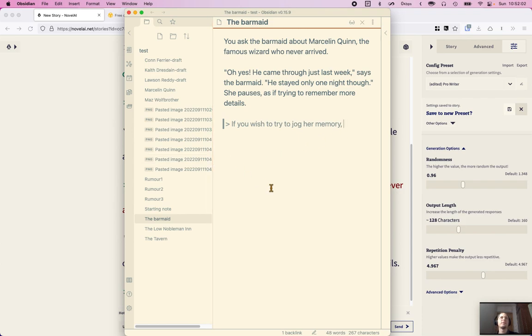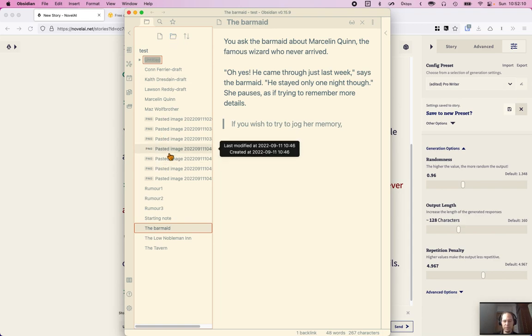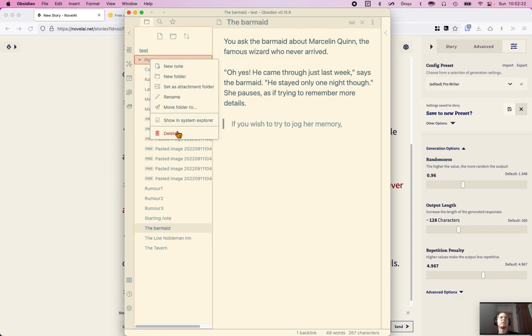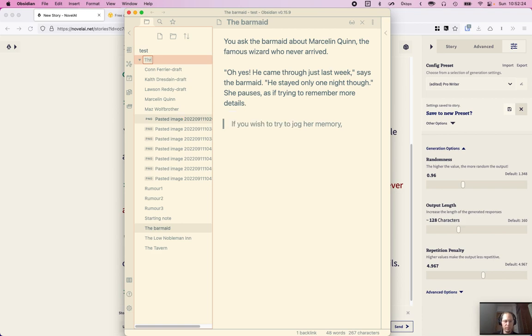And I think also what I'm going to do here is let's make a folder of plot and everything else so that we can quickly. Is it plot or is it thread? Oh no, let's call it threads actually. Name.